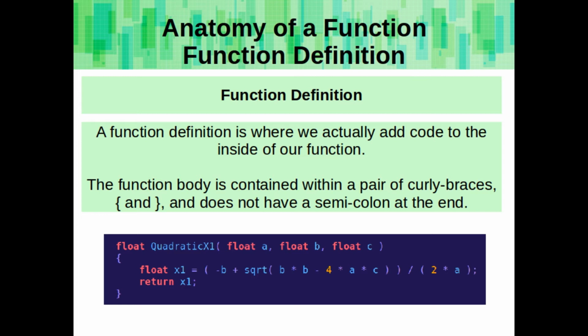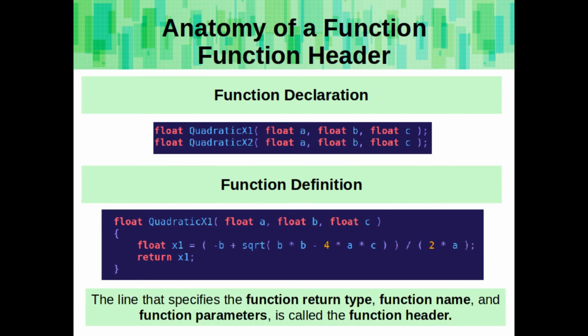A function definition is where we actually add code to the inside of our function. The function body is contained within a pair of curly braces, and does not have a semicolon at the end of the function header. Here you can see the function declaration for a couple of functions, and the function definition for one function. The line that specifies the function return type, function name, and function parameters is called the function header.